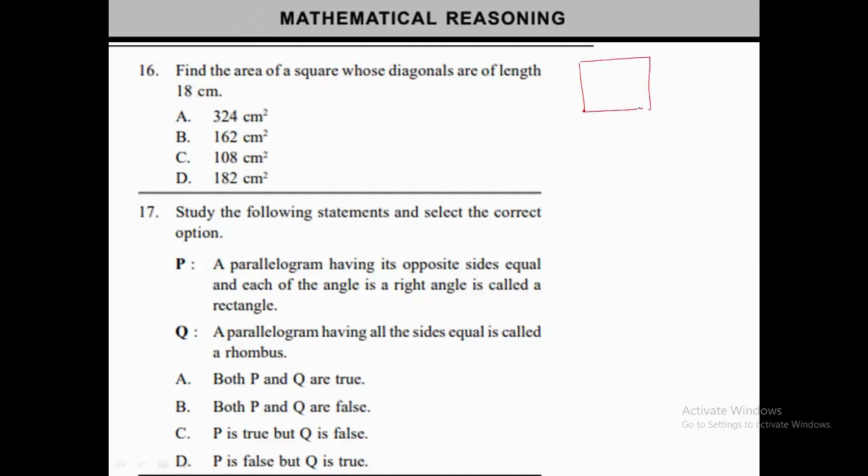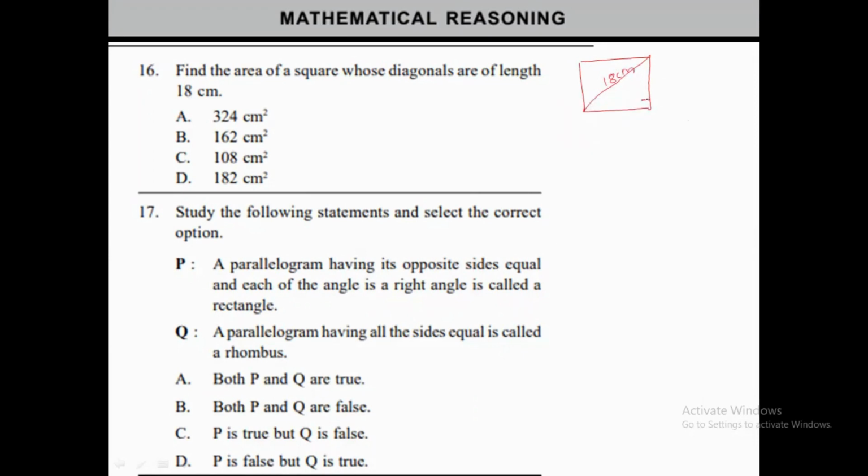Okay, area of a square we need to find, and diagonals are given over there. How are we going to find the area of a square? The diagonal is of 18 centimeters. And as we know, the sides of the square are equal, and all angles are also equal. So the angle is of 90 degrees.